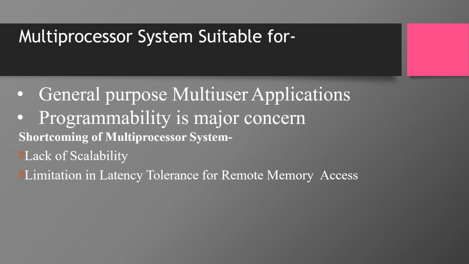The drawback of the multiprocessor systems is that they cannot be scaled. So we cannot keep adding processors or memory. The efficiency is going to come down, and also there will be latency tolerance issues. When we access remote memory, there will be a delay. The multiprocessor systems are best suitable for general purpose multi-user applications, but the programmability has to be taken care of.